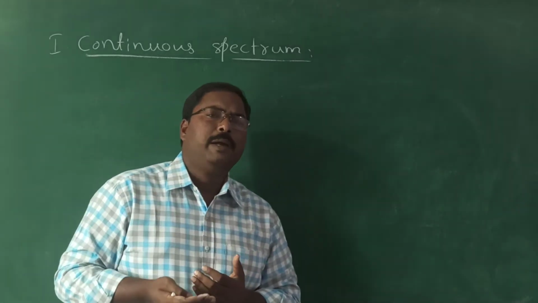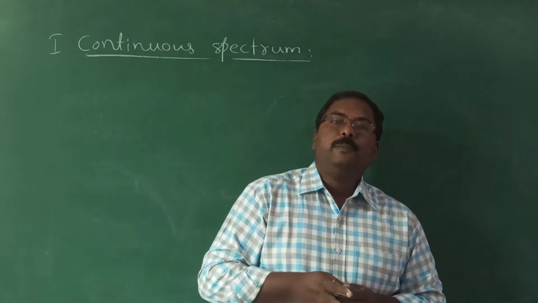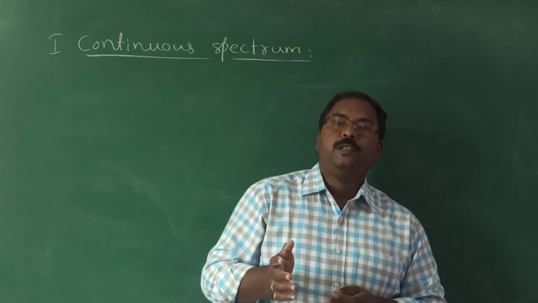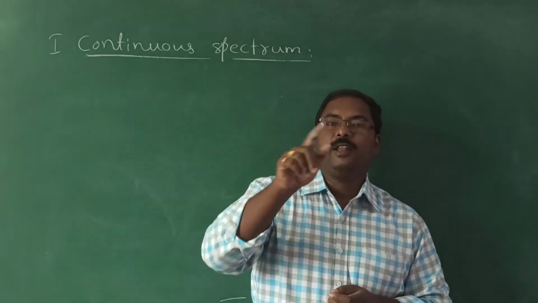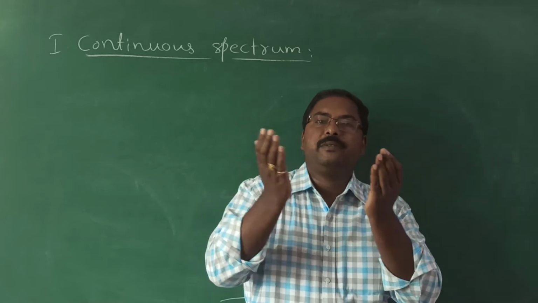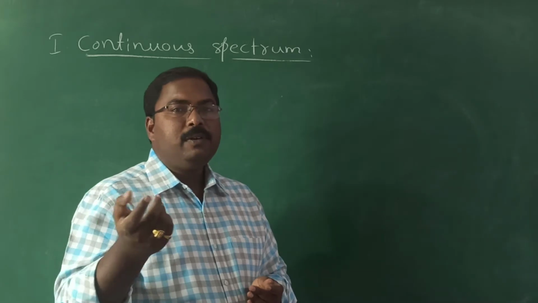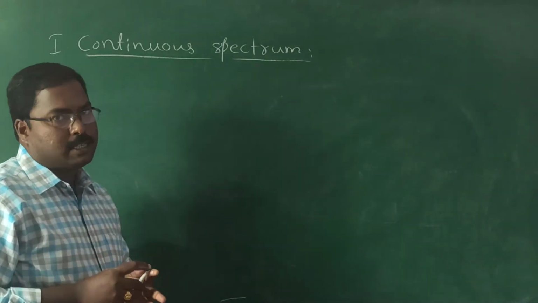Maybe every one of you has observed a rainbow. When we observe a rainbow, all the different colors are merged with one another. There are no separate gaps between the two colors. So that rainbow is an example of the continuous spectrum.